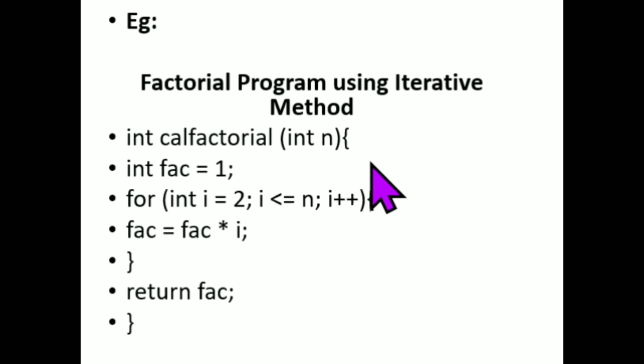Then we open the brace. Remember that if we open any brace, we have to close the brace. You can find it, this is an open brace, so we need to close it. Next, in the first line we get the input value, integer n.